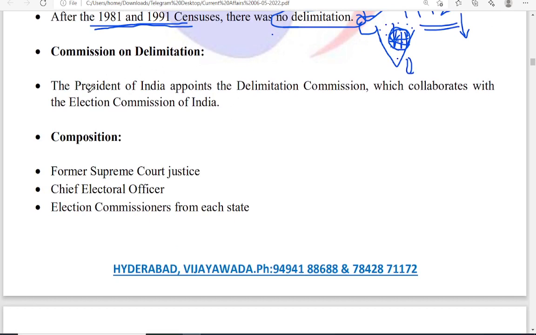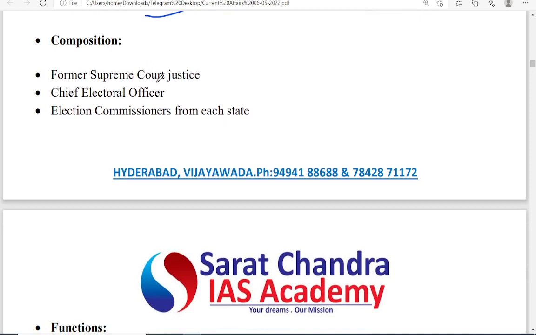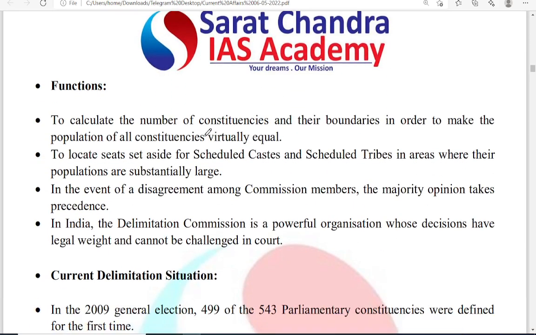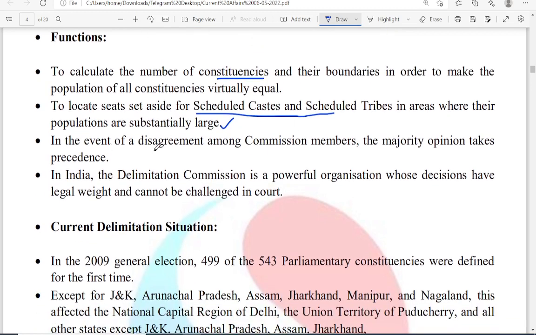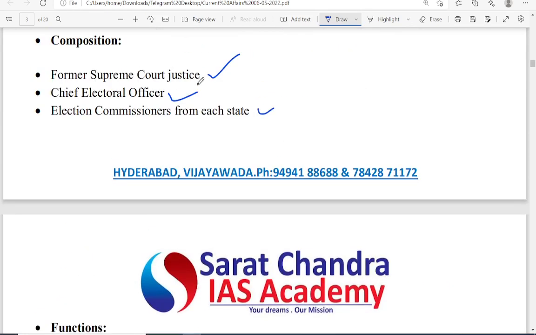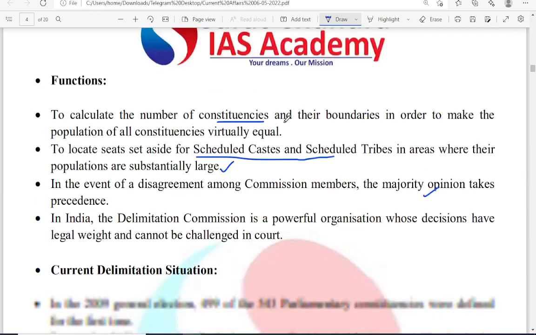Next, the President of India, as I said, will appoint the delimitation commission. Its function is to collaborate with the Election Commission of India about the constituencies. Next, what is the composition of this commission? A former Supreme Court judge, the Chief Electoral Officer, and election commissioners from that particular state. The functions are to calculate the number of constituencies and their boundaries, and to set aside SCs and STs in areas where their populations are large, because they may get the reserved seats. In the event of disagreement among the commission members, the majority opinion prevails.